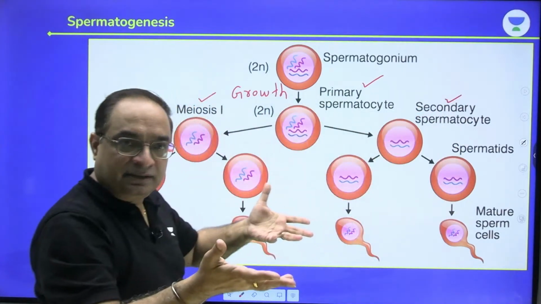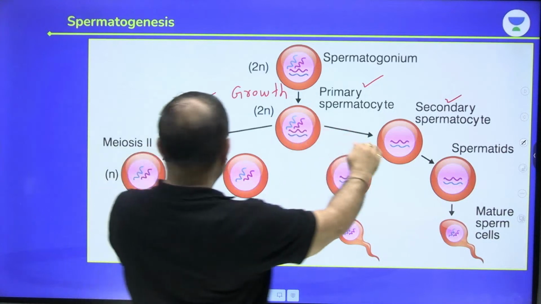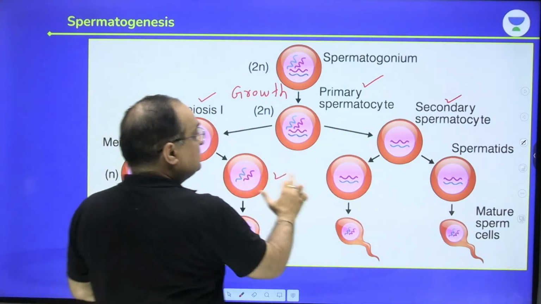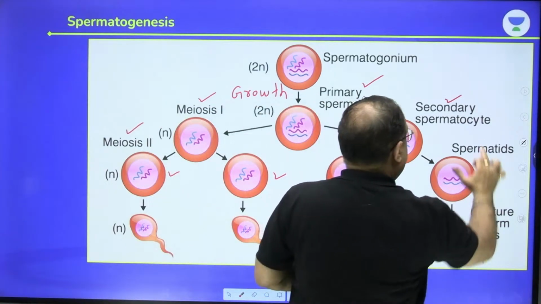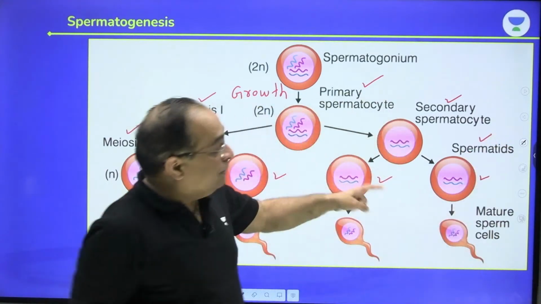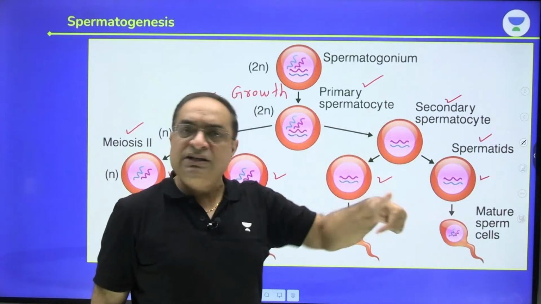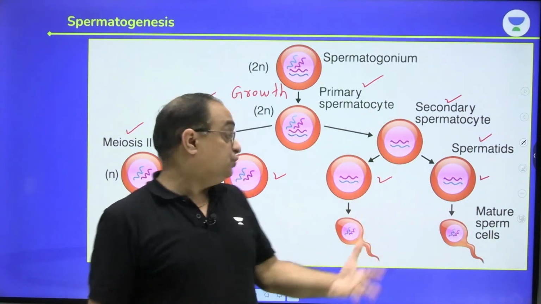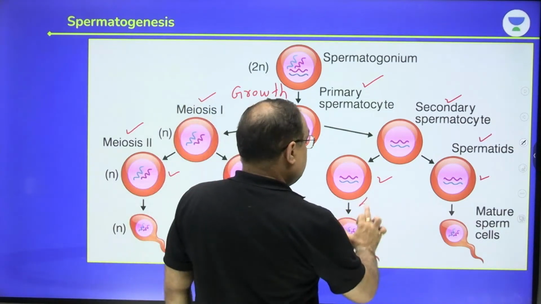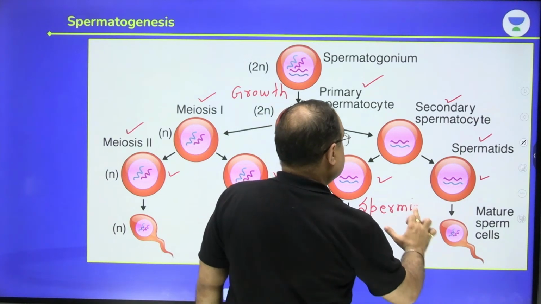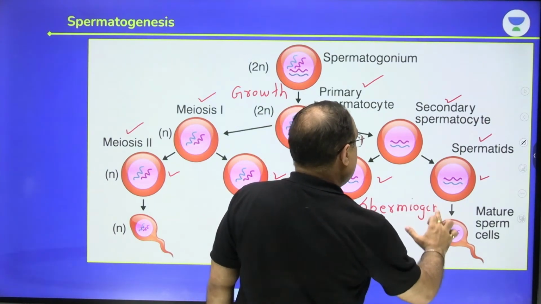Chromosome number has reduced. Then secondary spermatocytes undergo meiosis 2 and form cells called spermatids. Each spermatid differentiates into one sperm. From one spermatid, one sperm. That is called spermiogenesis. So when spermatids are converted into sperms, this process is called spermiogenesis.